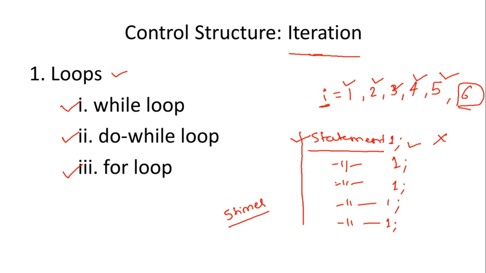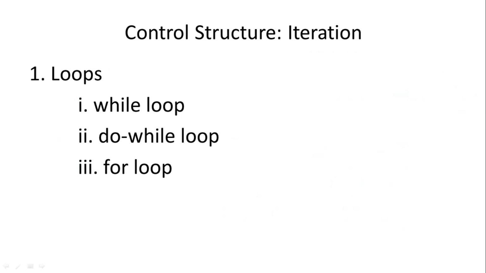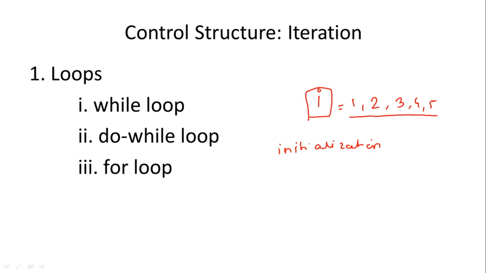So here, what is required in any case of loop, whether it is while, do while or for? First of all, a counter value will be required. Let's say that counter is I. You can use any variable name. So, initialization of that counter. Initialization means what will be the starting value. As we have seen in the example, the statement is executing 5 times and we have taken the counter values as 1, 2, 3, 4 and 5. Since statement 1 is executed 5 times, we have initialized I to 1. Starting value of I is 1, so initialization is required.